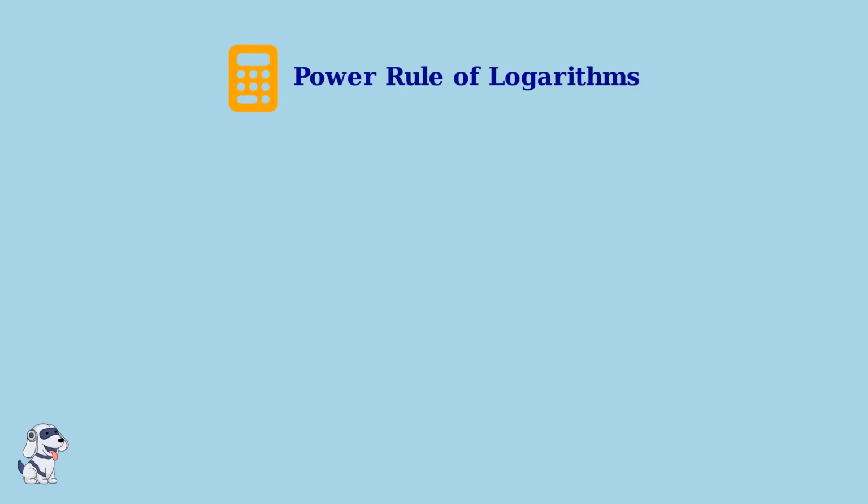Have you ever seen a student make this mistake when working with logarithms? Many students think that the logarithm of 3 to the fourth power equals the logarithm of 3, all raised to the fourth power. This is completely incorrect.